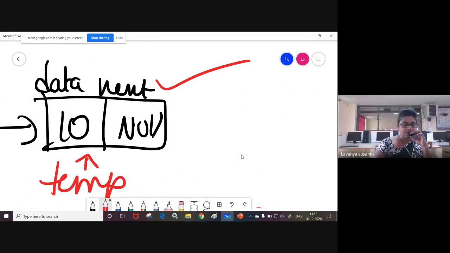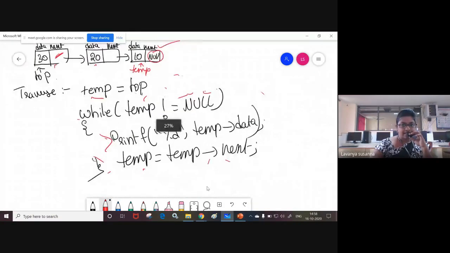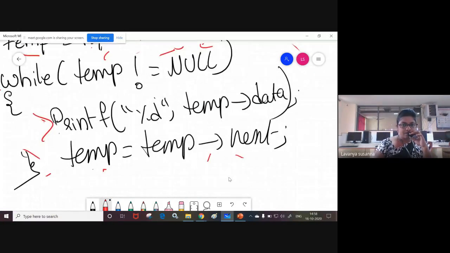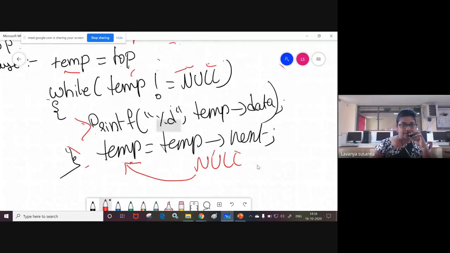Temp equal to temp of next. What is temp of next? Null. Now you are assigning null to temp. Temp of next is nothing but null. Now temp equal to null. After executing this statement, again control goes to the condition check.